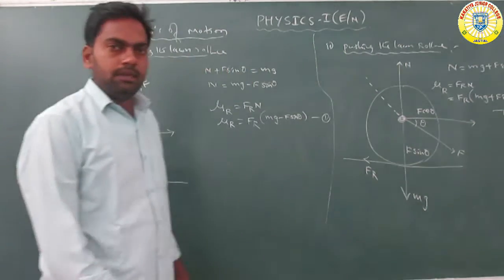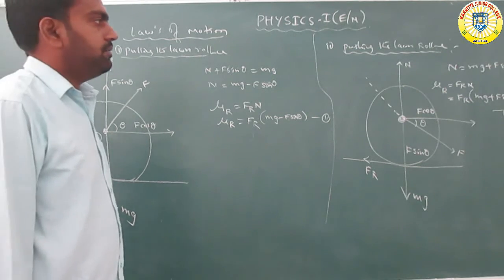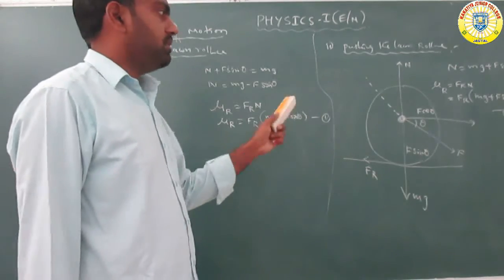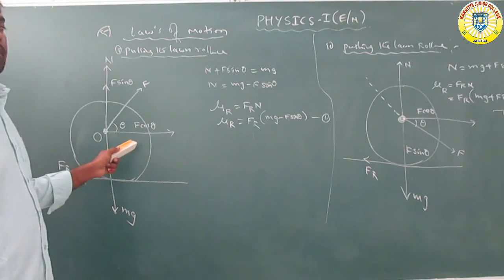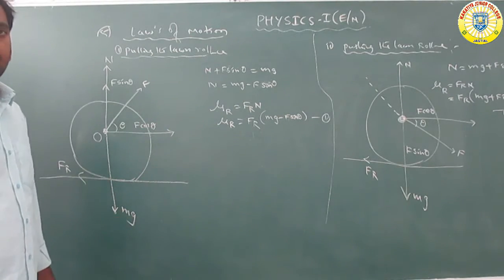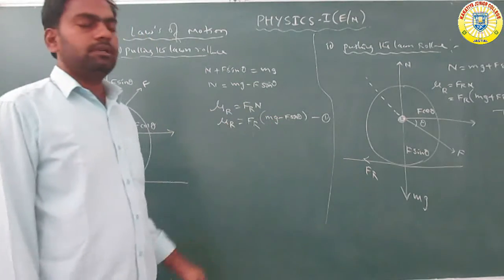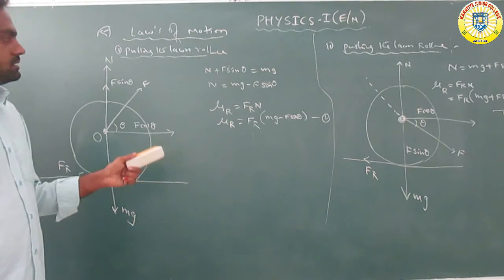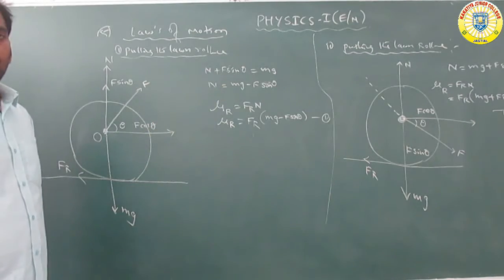So from equations 1 and 2: in equation 1, mu r is equal to Fr by (mg minus F sin theta). In equation 2, mu r is equal to Fr by (mg plus F sin theta). Comparing the two cases, pulling is easier compared to the pushing of the land roller.